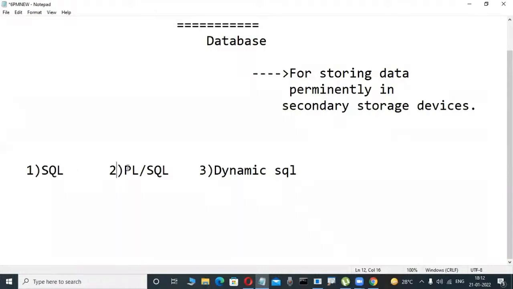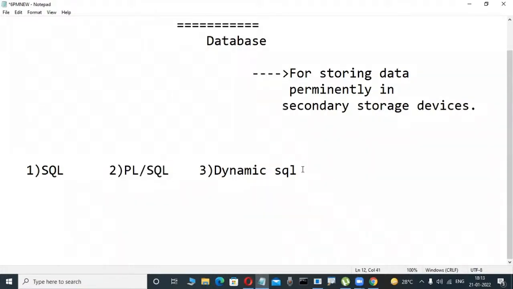But why is PL/SQL like some programming language, the same as C, C++, Java? It is a language that is PL/SQL only, the procedural language extension for SQL. Why is this language really required? Really, so many jobs are available in PL/SQL also. Why is this language required? Because of so many applications.